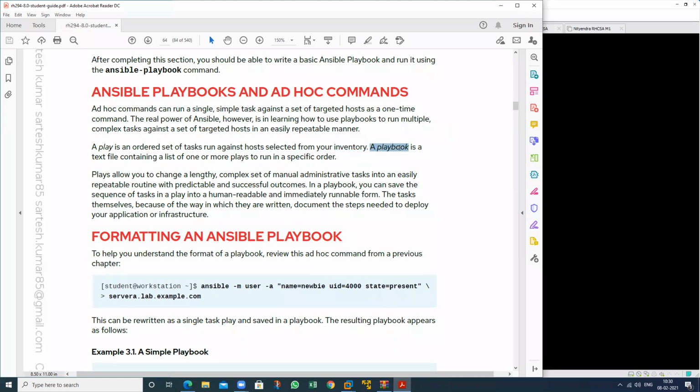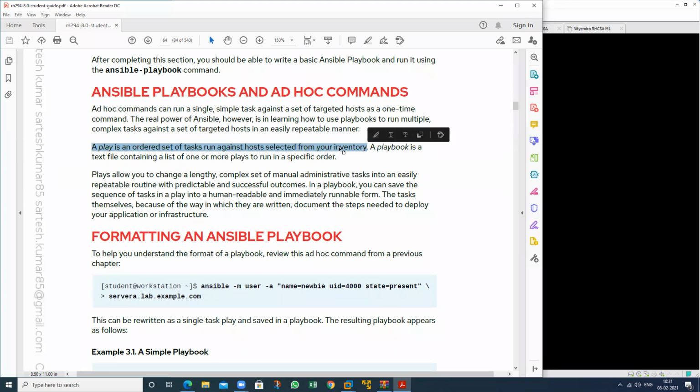So what is a playbook? A playbook is just a text file. It contains a list of one or more plays. Play means tasks that can be run in a specific order, because all the tasks will perform in order. So this is the simple definition of the playbook, and this is the simple definition of the play.